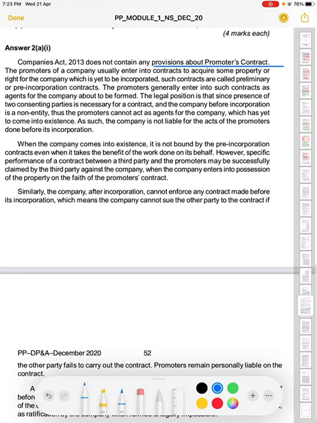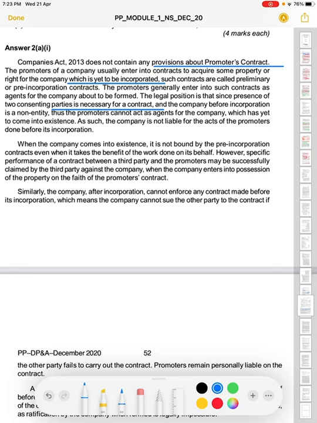So the promoter of the company usually enters into a contract to acquire some property and rights for the company which is yet to be incorporated, meaning the company has not been incorporated yet. Such contracts are called preliminary or pre-incorporation contracts. The promoters generally enter into such contracts as agents for the company about to be formed. Now the legal position is that the consent of both the parties is necessary for a contract.